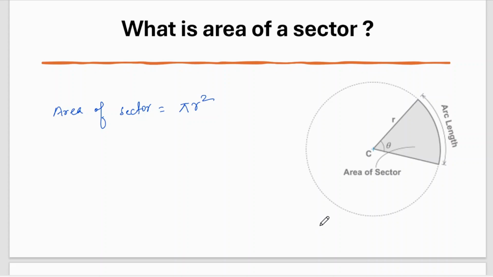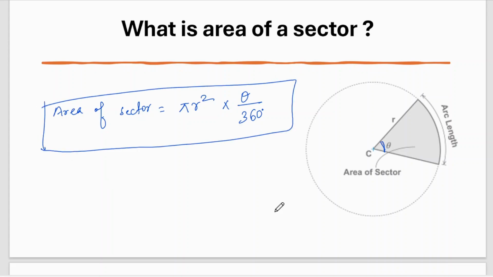And now I don't want the area of the whole circle. I just want the area of this sector where the angle is theta. And we know the whole angle that a circle contains is 360 degrees. But I want only the area that is enclosed within the two radii and the arc. So pi r square is going to be multiplied by theta by 360 degrees.